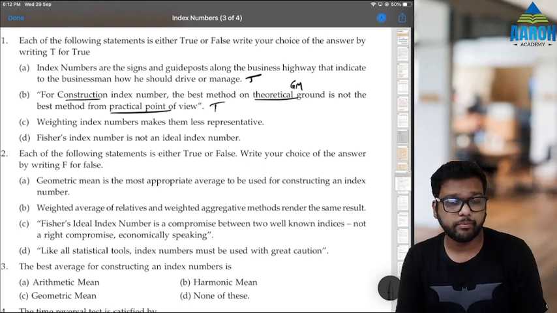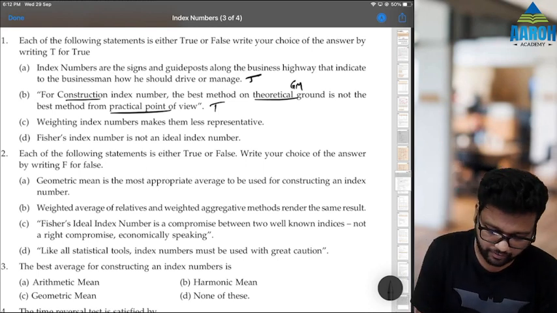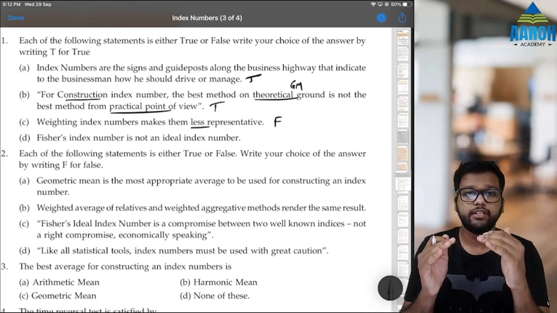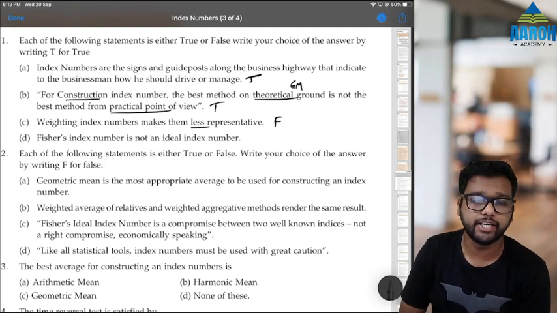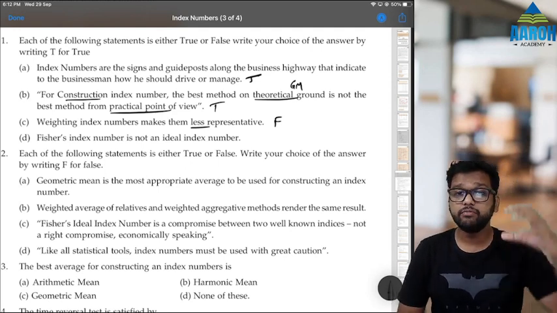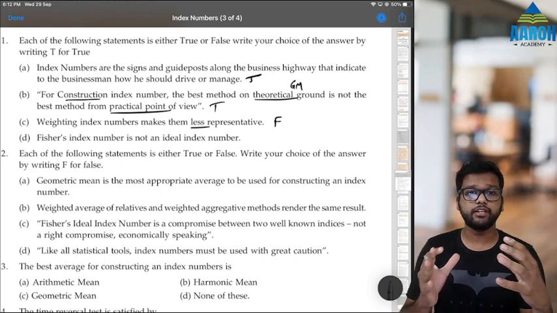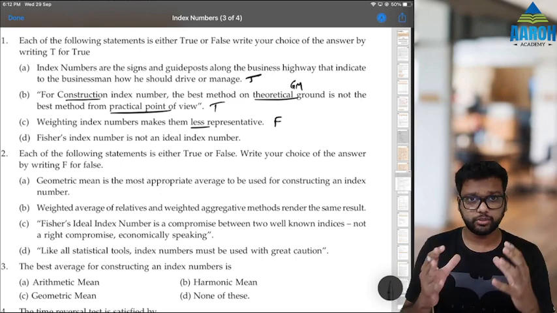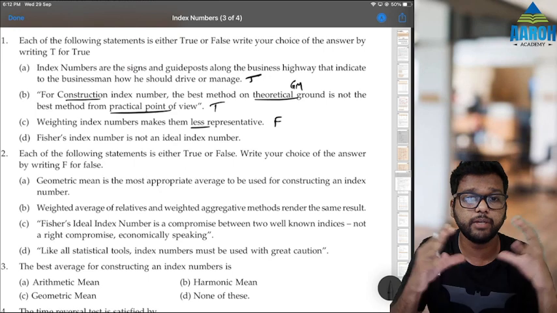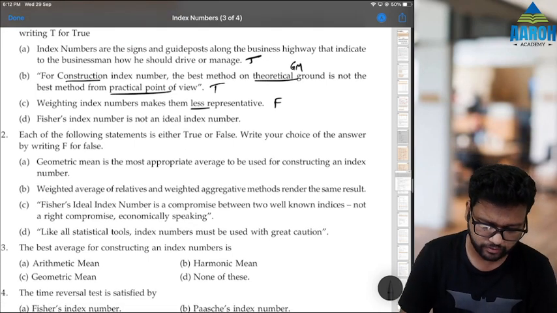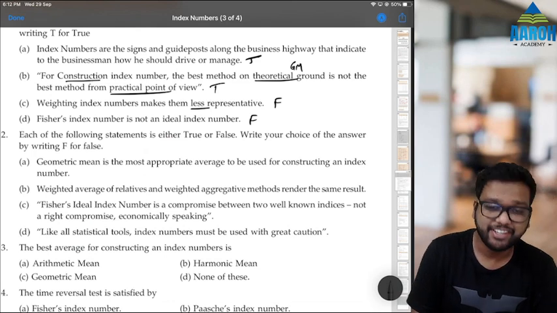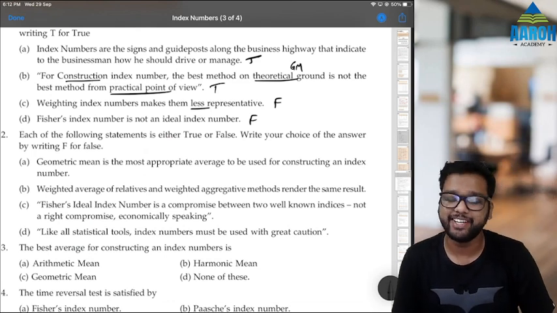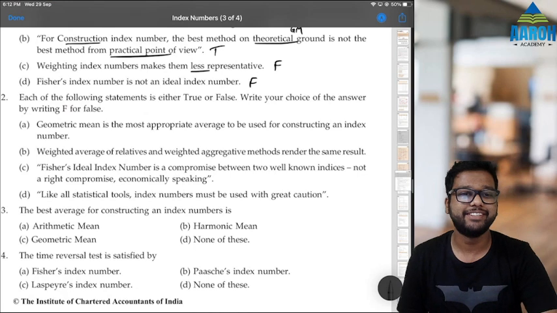Weighting index number makes them less representative. So obviously false, because when we give weights, they become more representative. For example, if we are constructing cost of living index number, ideally we should give more weight to those items which are used on daily basis. So that will make them more representative of the purpose. So this is false. Fisher's index number is not an ideal index number. So false, because its name is Fisher's ideal index number, right? Fine.